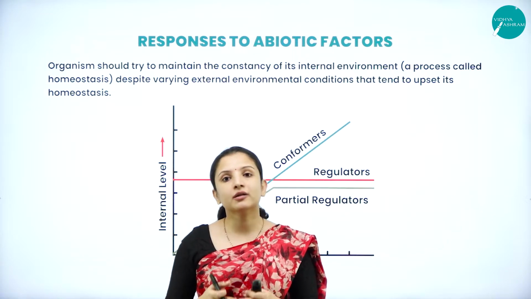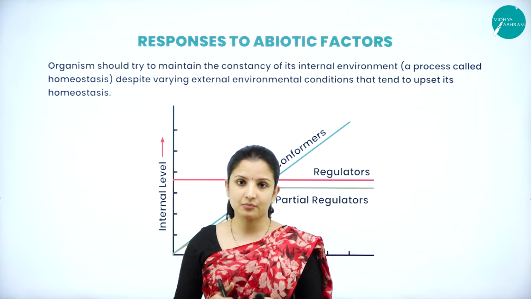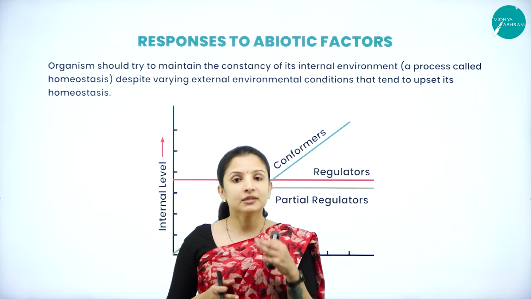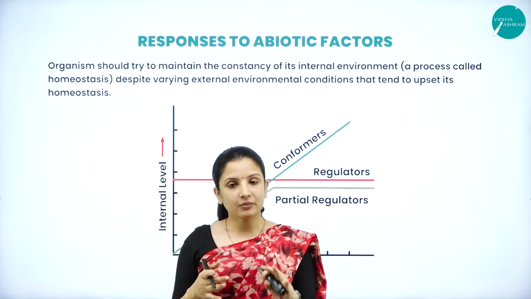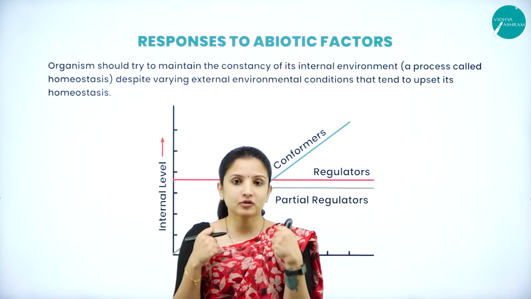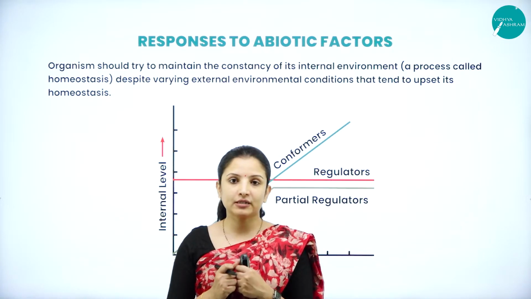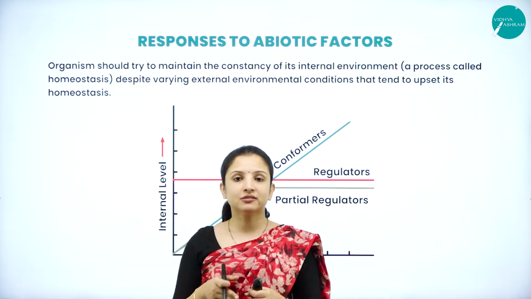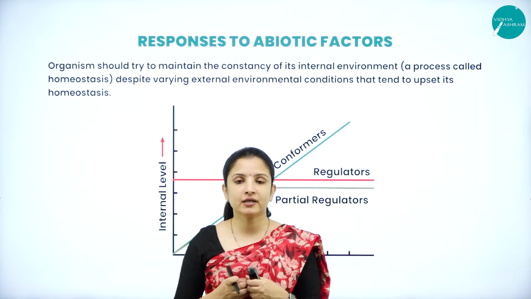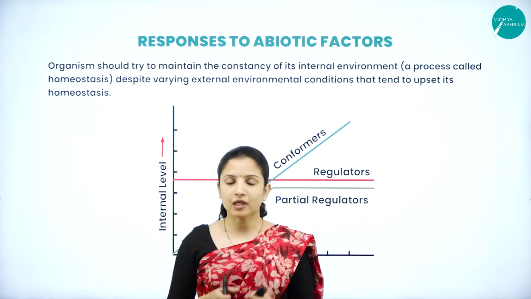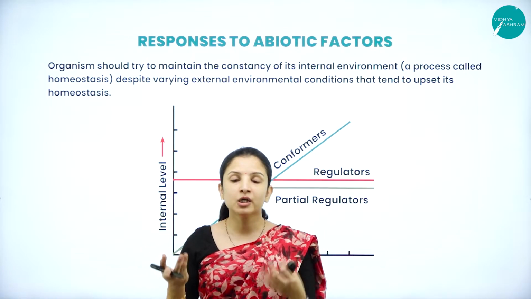But animals are not capable of doing so. They are not capable of regulating their body temperature. So what do these animals do? For example, if we feel too much cold, our body temperature will be the same, but we are not able to tolerate that cold. So during that time, we either switch on the heaters in the house or put on warm clothing, that is sweaters and all that, right? Can the animals do that? It is not possible.